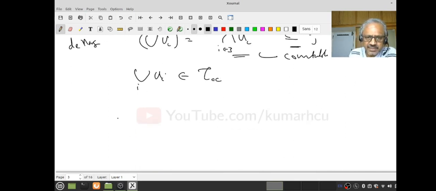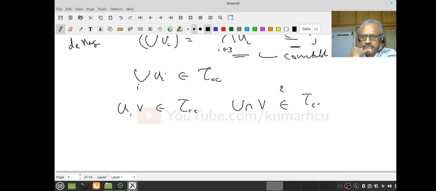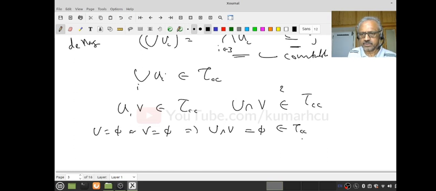Intersection is again easy. Suppose U and V belong to tau CC. Now I have to look at U intersection V, whether it belongs to this. Notice that if U is empty or V is empty, then U intersection V is empty, and therefore that belongs to this. So let us assume U is not empty, V is not empty. These are non-empty subsets in tau CC, which means U complement and V complement are countable.